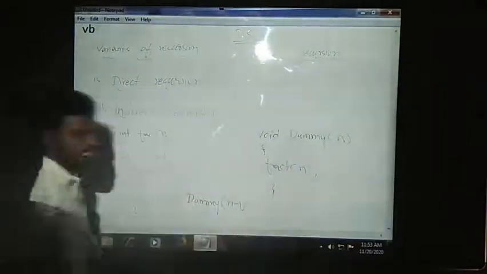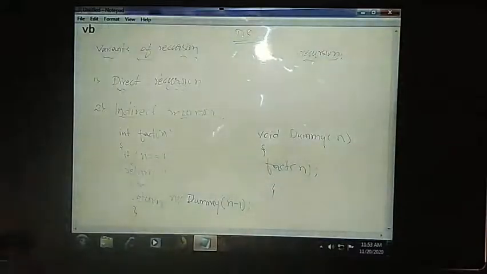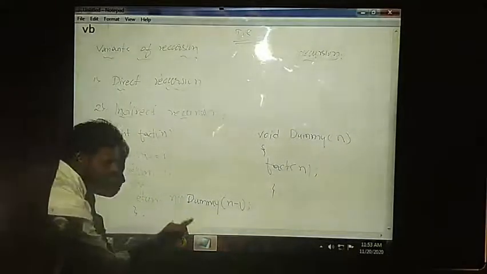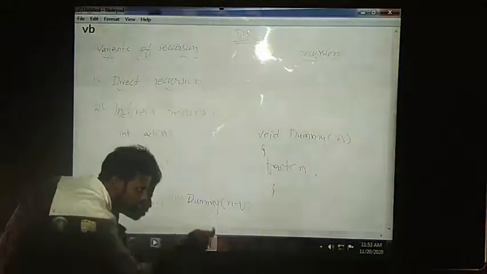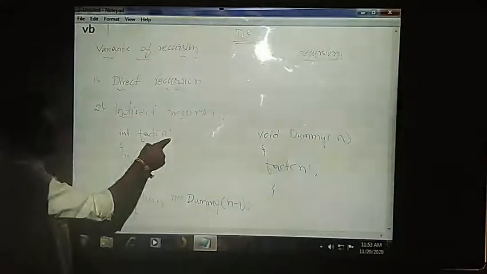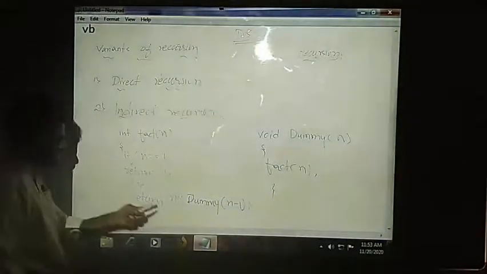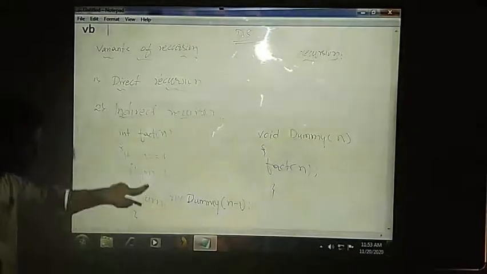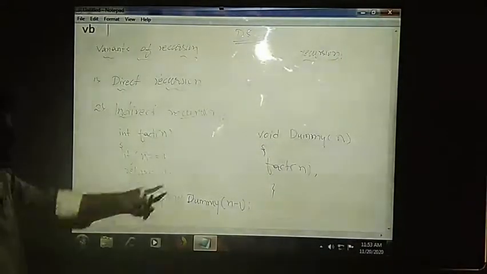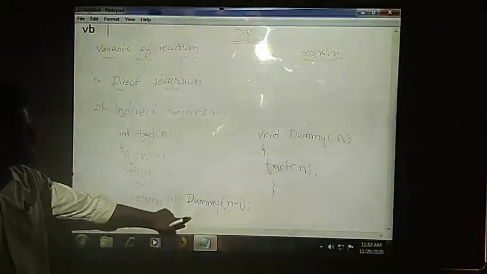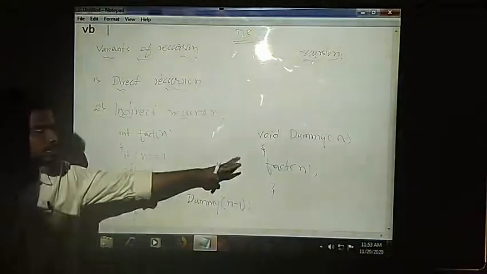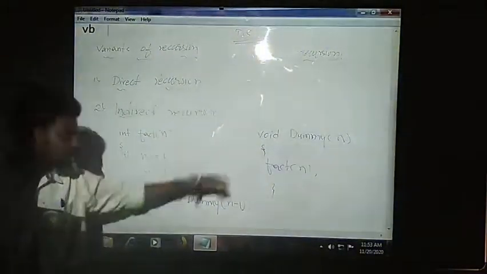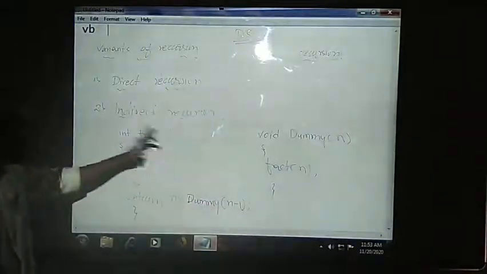The meaning of both the functions that we have seen previously and this one is the same, but there we have written fact of n minus 1 directly, so that it will directly make a function call to this factorial again. But in this case, I am coming to your factorial function and executing the statements. When the function call is needed, I am calling one more dummy function in order to call the same function.